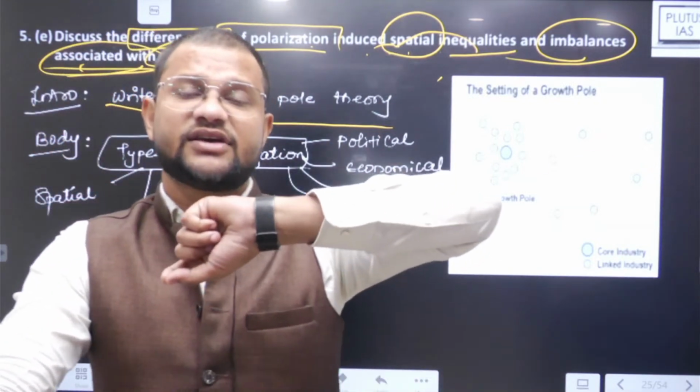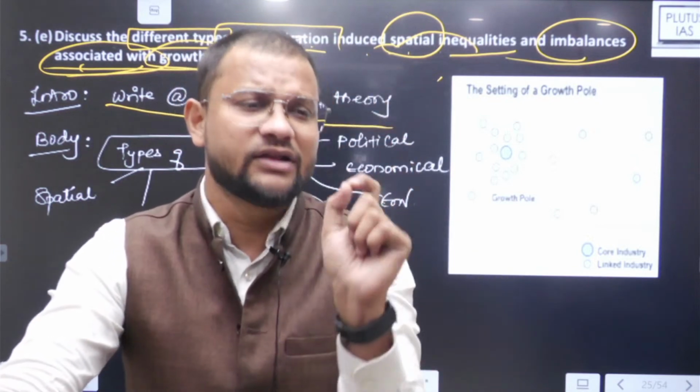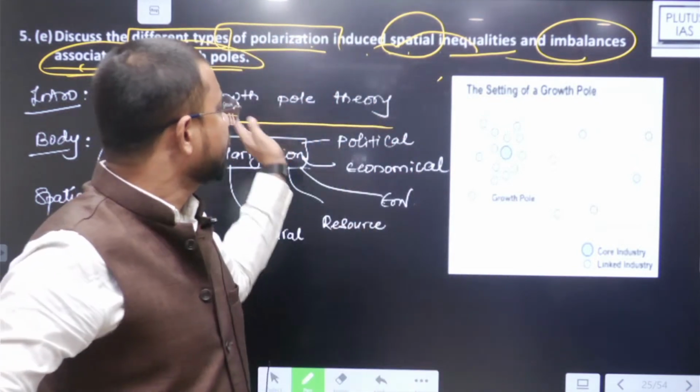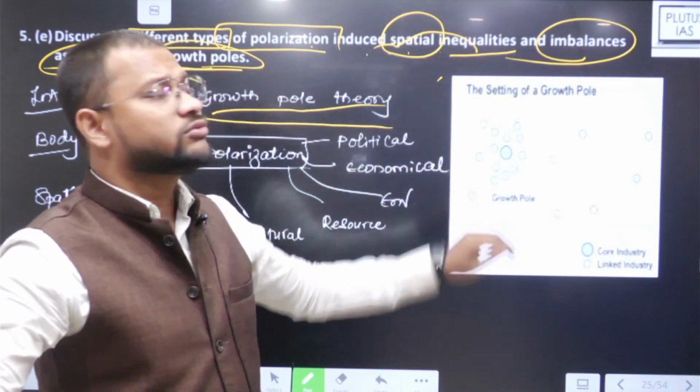अब जब ये केस है तो you also need to write, in short, what is the core proposition of the theory.